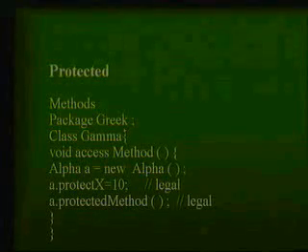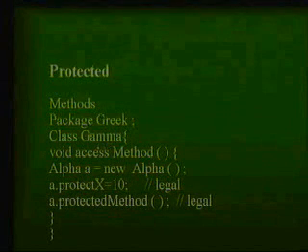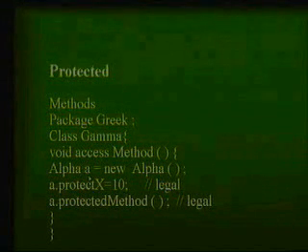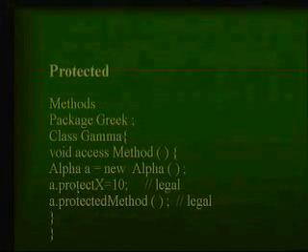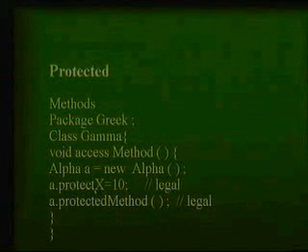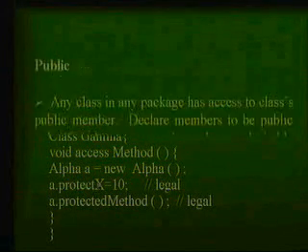So for example, in this case, I have another package, called Greek, which I have defined for the alpha class. Now I have defined the gamma class. Now I have declared an alpha object here within another class, and then I am trying to access its method and assign certain variables. This is illegal, but this was not valid with the other concept.